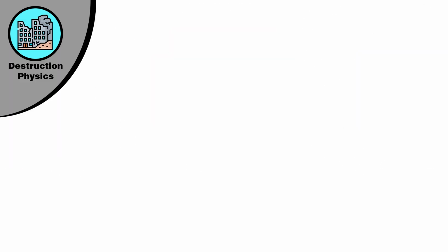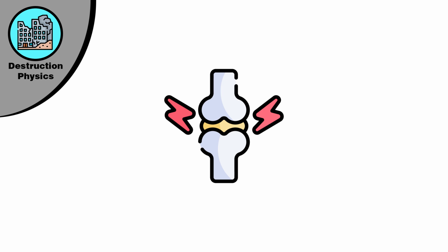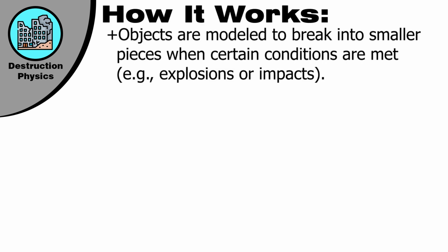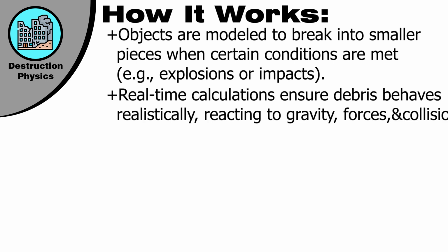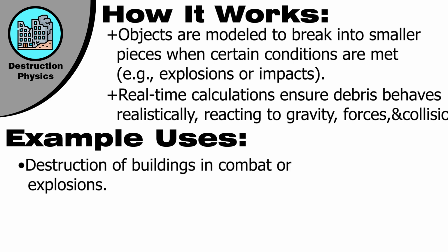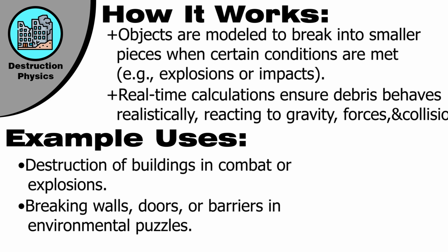Destruction physics. Destruction physics allows objects or environments to break apart or deform during gameplay. How does it work? Objects are modeled to break into smaller pieces when certain conditions are met. Real-time calculations ensure the pieces behave realistically, reacting to gravity, forces, and collisions. Example uses: destruction of buildings in combat or explosions, breaking walls, doors, or barriers in environmental puzzles.